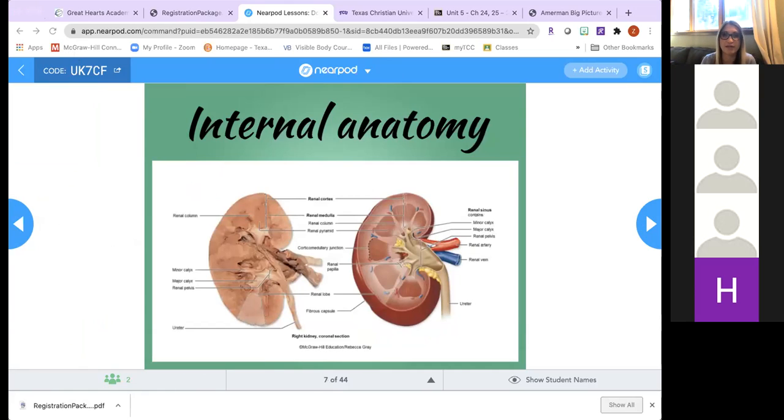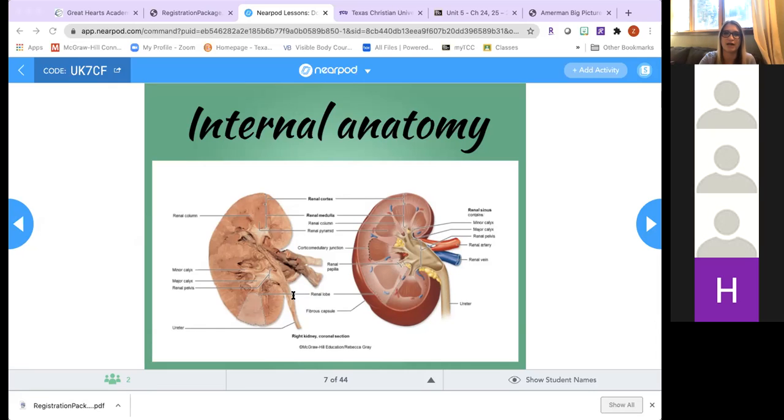Okay, we're going to talk about the internal anatomy of the kidney. This is really important, so make sure that you are able to label the different parts of the kidney. Internally, the kidney is going to be divided into 3 distinct regions, although usually we say 2 of the physical regions. I like to talk about the space as a 3rd region here. So you have an outer cortex, you have a medulla, and then you have the renal sinus, and the renal sinus is that space. Cortex is going to be the area where the renal corpuscles of nephrons will be found, but we'll talk about those a little later.